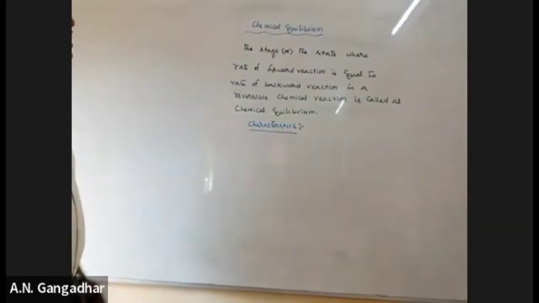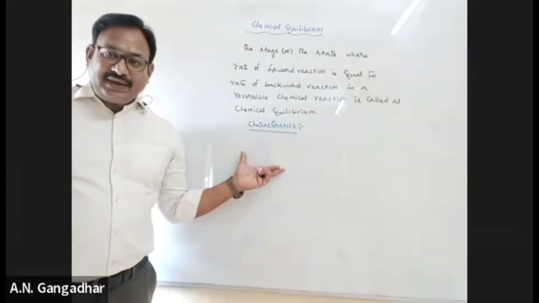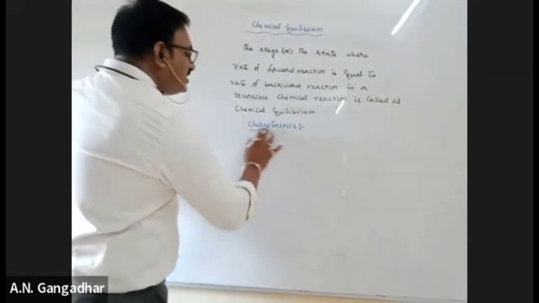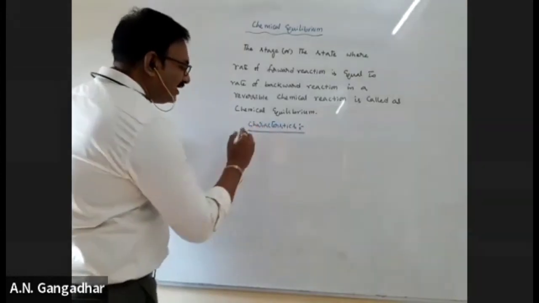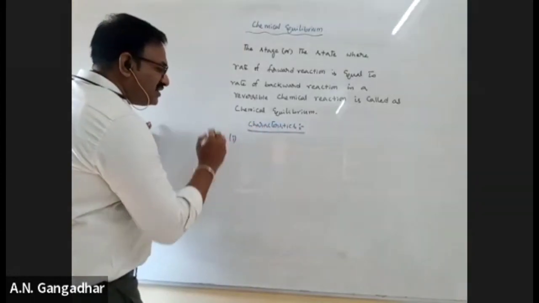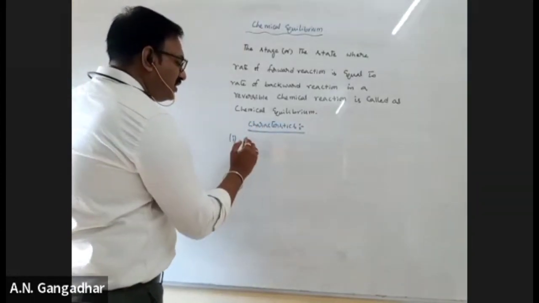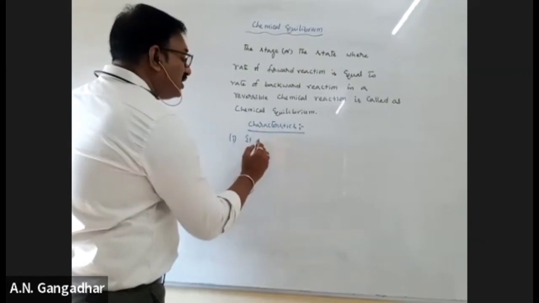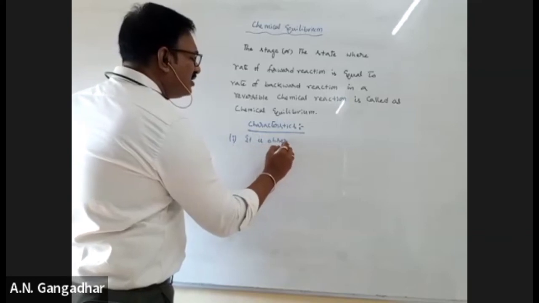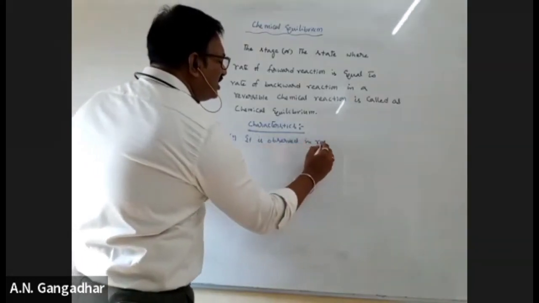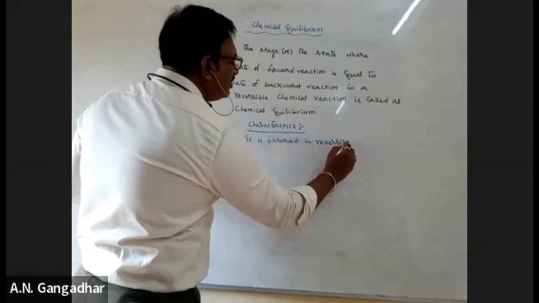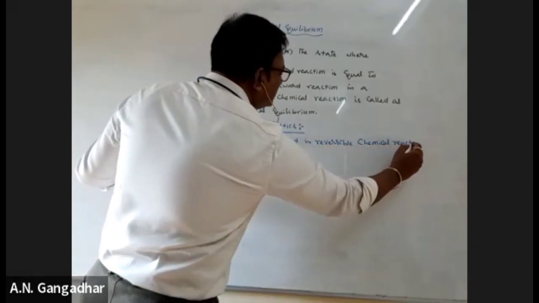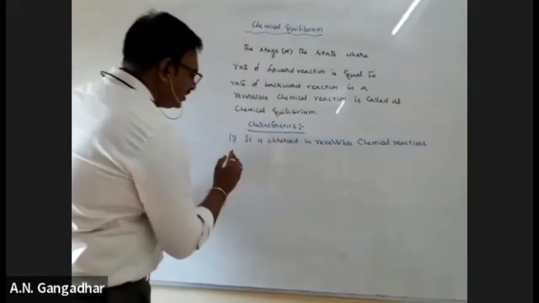Okay. Now, all of you go through the characteristics of a chemical equilibrium. What are the important characteristics? The first and important one: it is observed in reversible chemical reactions.